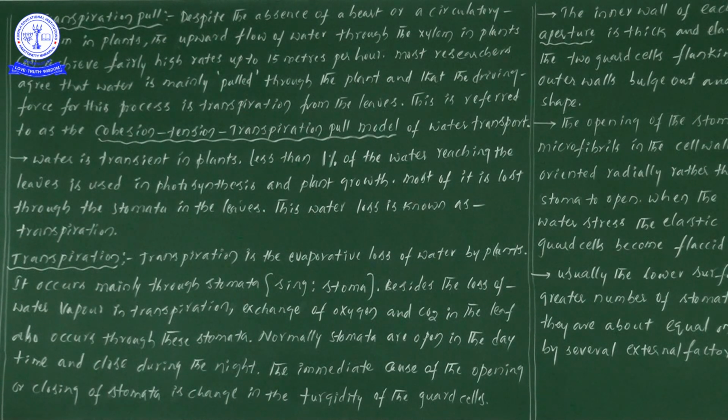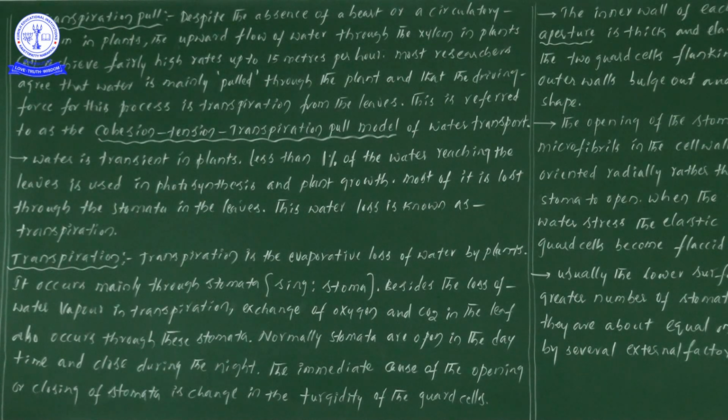Okay, and once the water molecules come out from the ground, automatically they will reach the leaves. Here mainly the transpiration driving force helps in the pulling of water. That's why what is the side heading we kept? Transpiration pull. Next one, this is referred to as the cohesion tension transpiration pull model. Here transpiration acts as a driving force for the pulling of water molecules. So the scientists were explaining the cohesion tension transpiration pull model of water